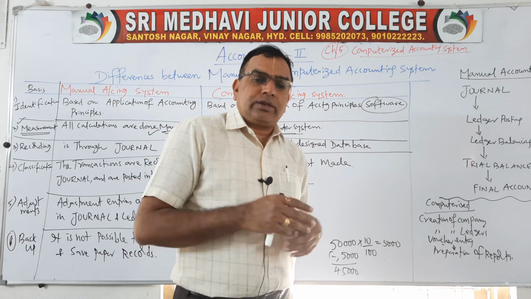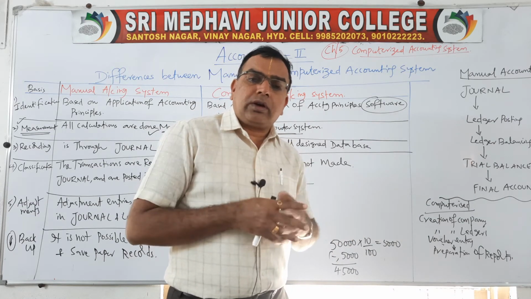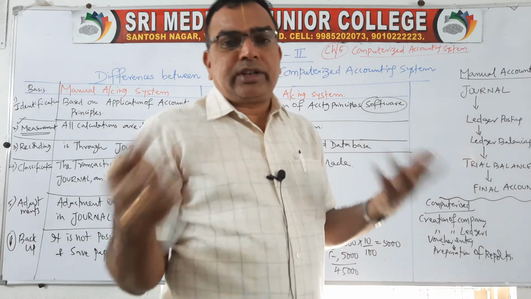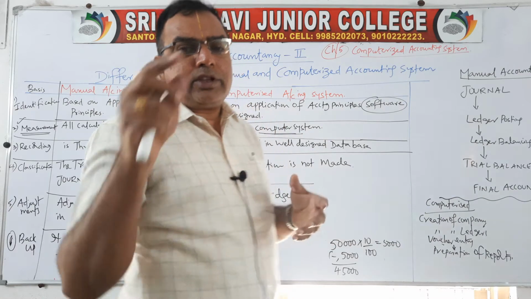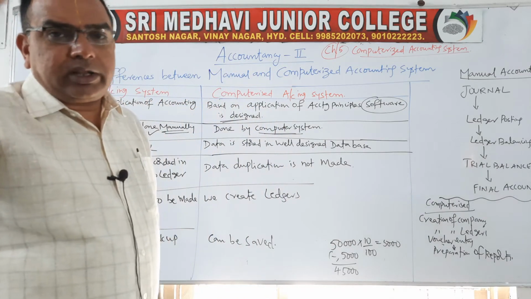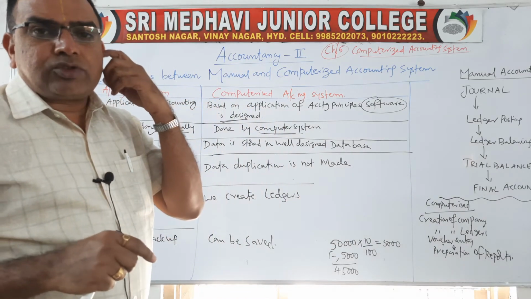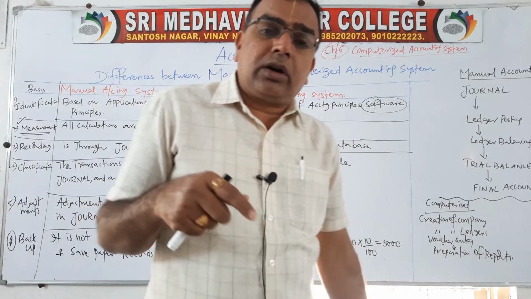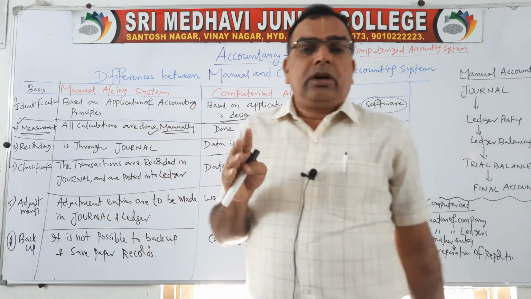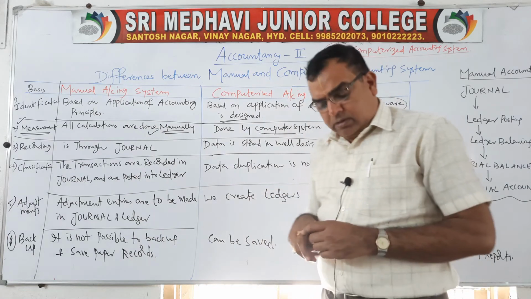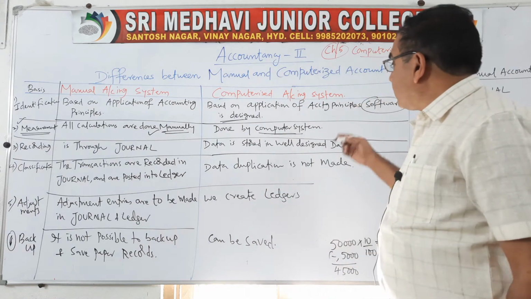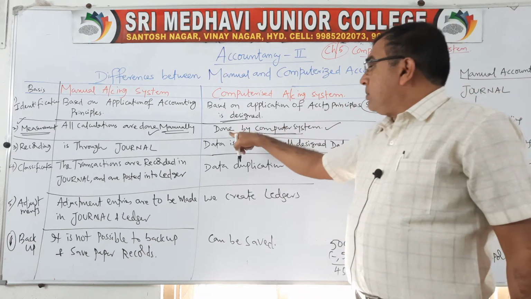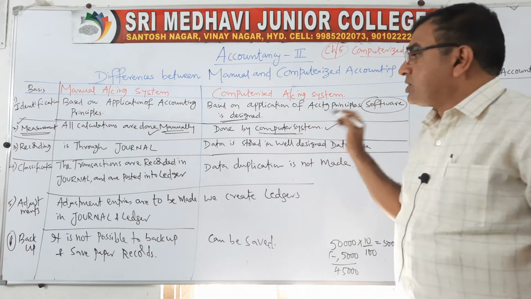Even, as the other day I was telling you, you go for MS Excel, you enter the data, whatever you ask, addition, subtraction, it will give you. You have to mention the formula at the top of the table, that ultimately gives you all the calculations. So various accounting packages have all the formulas inbuilt. So all such calculations will be made by the computer itself. That is why I have written, under computerized accounting system, measurement is done by the computer system only.